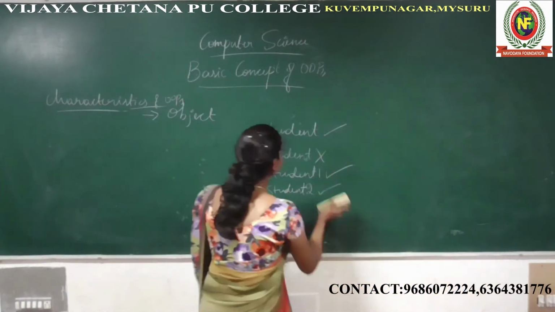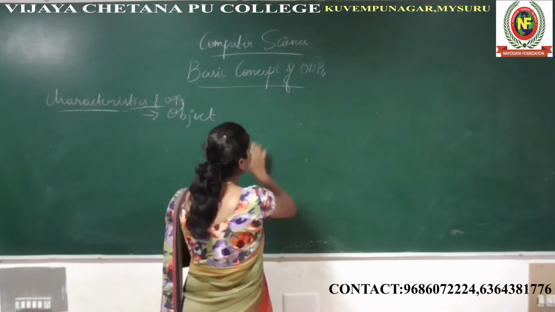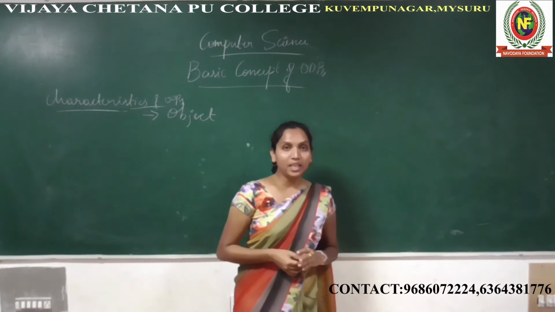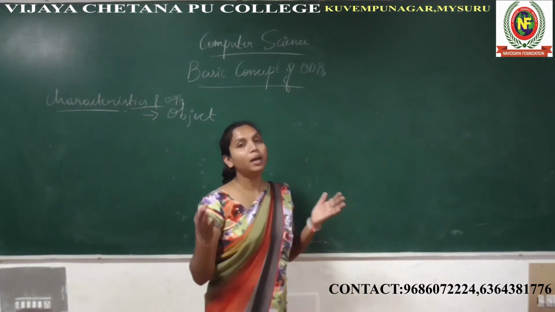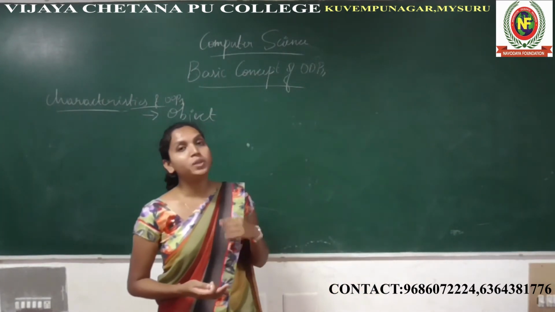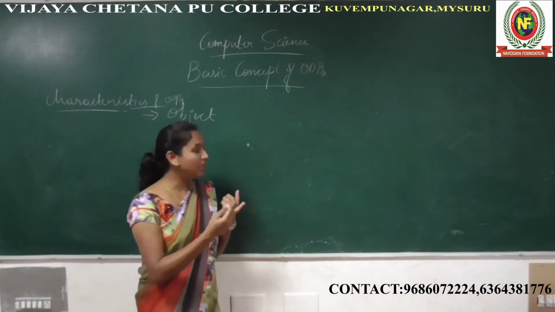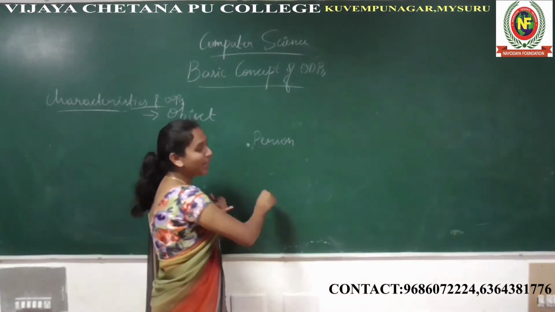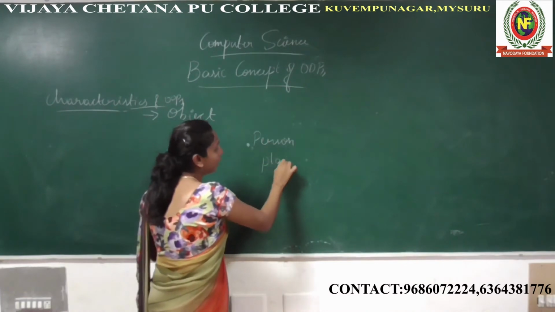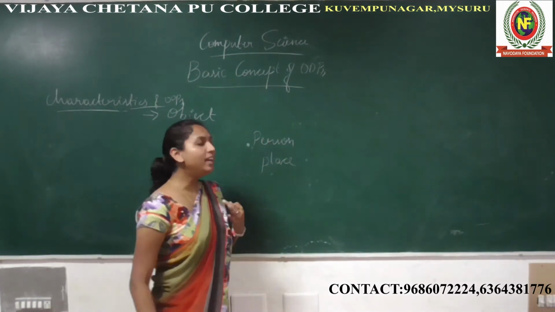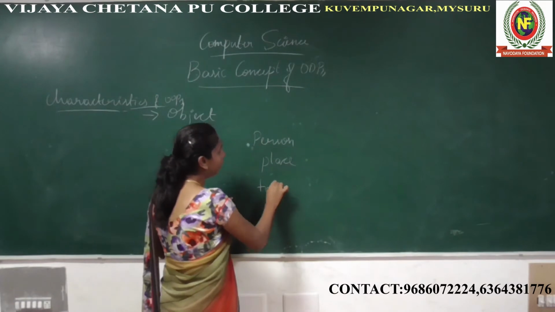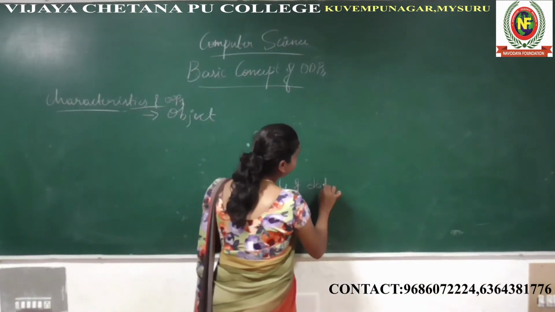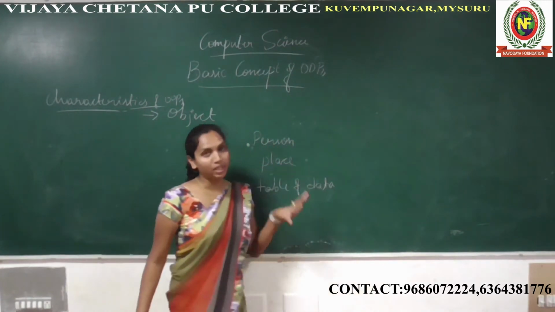And the next one is that an object can be any place, any person, any table of data. Person means you can give any person's name, and any place you can give as an object, and any table of data, which means the data contained in any database table.